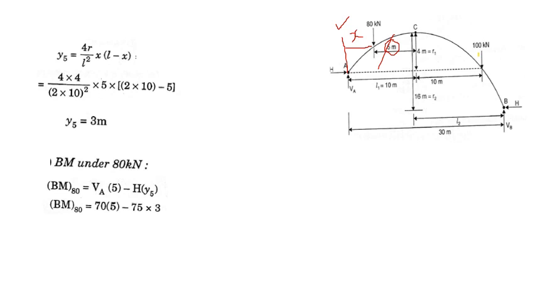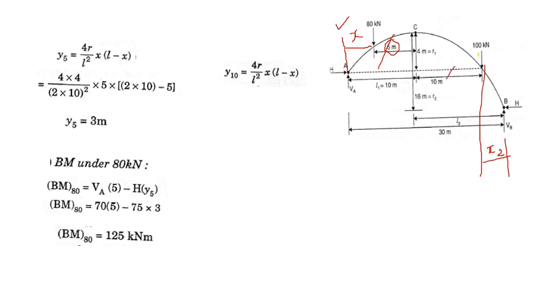So we get the bending moment as 125 kilonewton meter. Now find out Y under the 100 kilonewton load. That is at a distance of 10 meter. Now the X is considered from the left support. Yes, of course, see here L2 is 20 meter. So this X or X2 is 20 minus 10, that is again 10 meter.